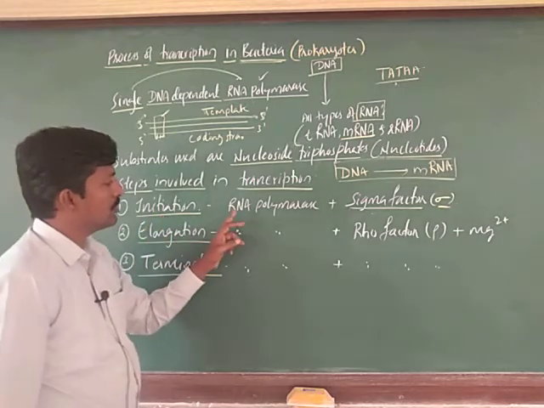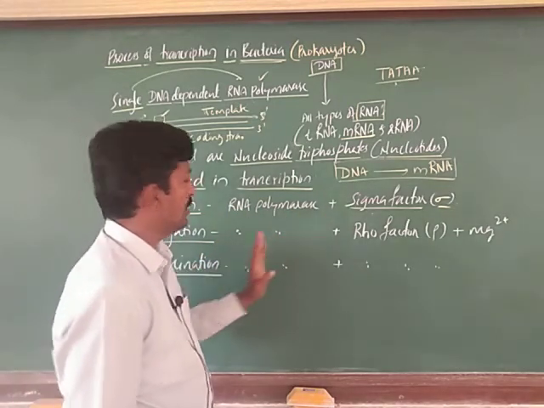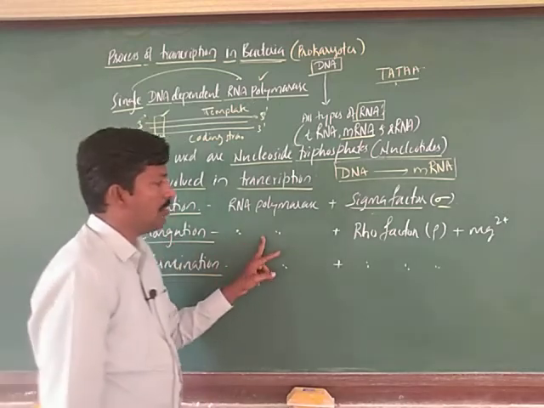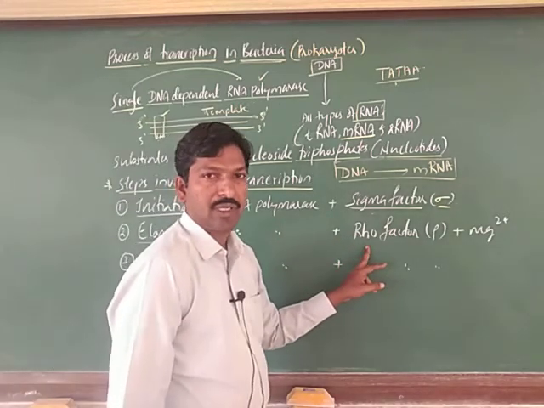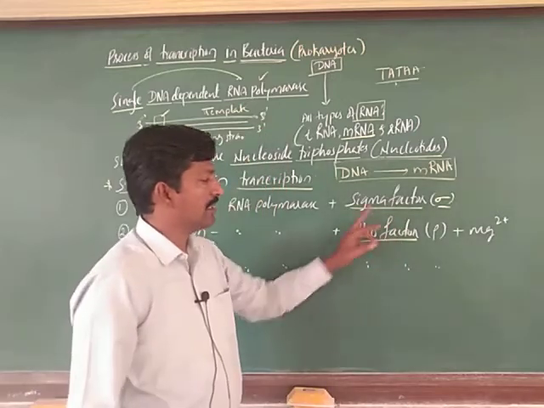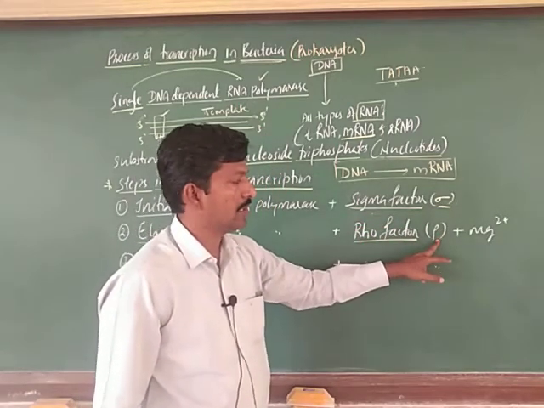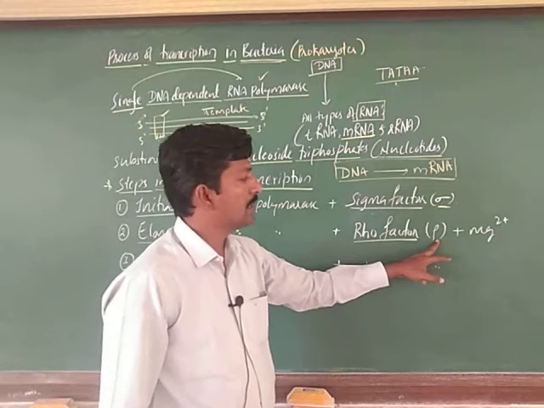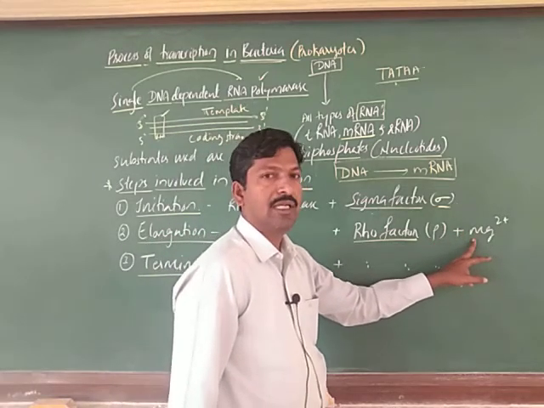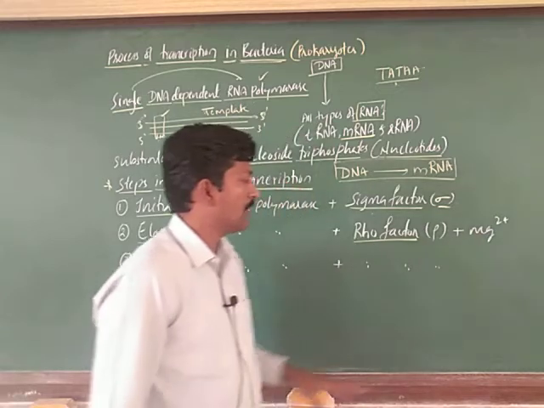So, initiation is with the presence of RNA polymerase and sigma factor. Next, elongation is RNA polymerase with rho factor, another protein which helps when the sigma factor is detached, then the rho factor is attached. That is symbolized by a P like structure, this one, rho we can say. Next, in the presence of Mg and Mn, so Mg2 plus. These ions are also required here.